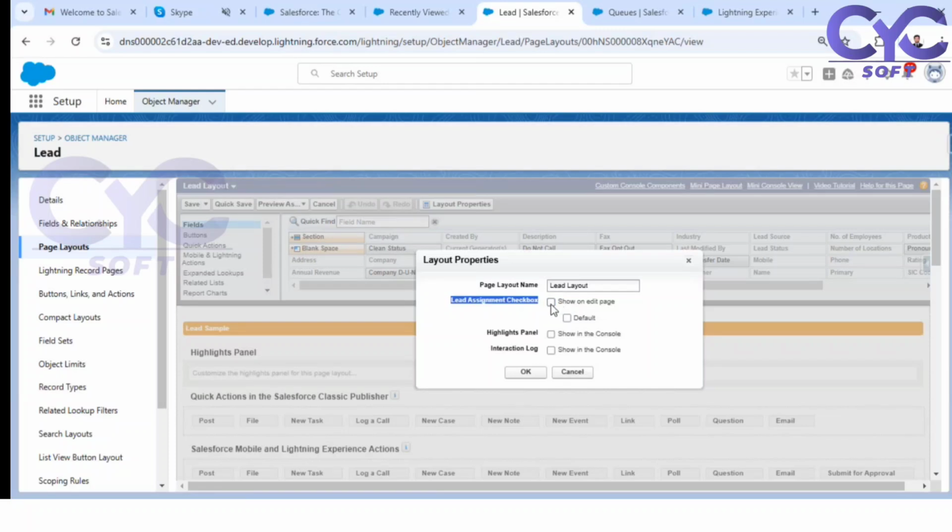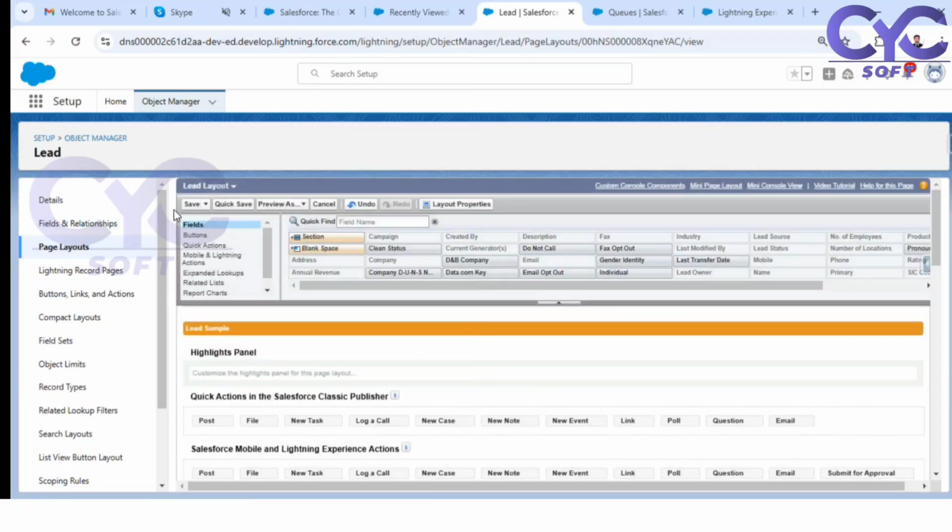If you don't want it, yes, you can remove it. But I want to make it the default. So every time you create a new lead, by default the checkbox is true. No need to go to the end of the page and check the checkbox as true. So by default, this lead assignment checkbox will be true if you check on this checkbox. Click on OK and save this.